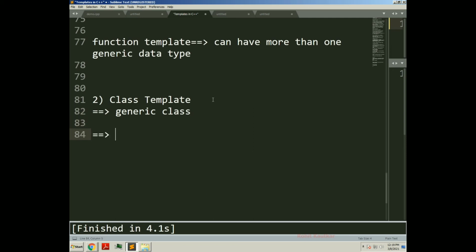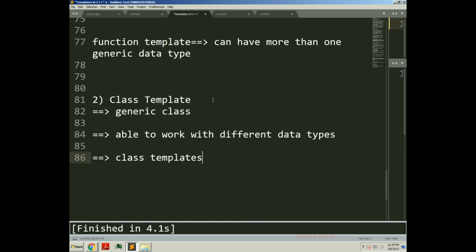Because this class will be able to work with different data types. So like functions, classes can also be declared to operate on different data types. That's why they are called a generic class, and such classes are called class templates.